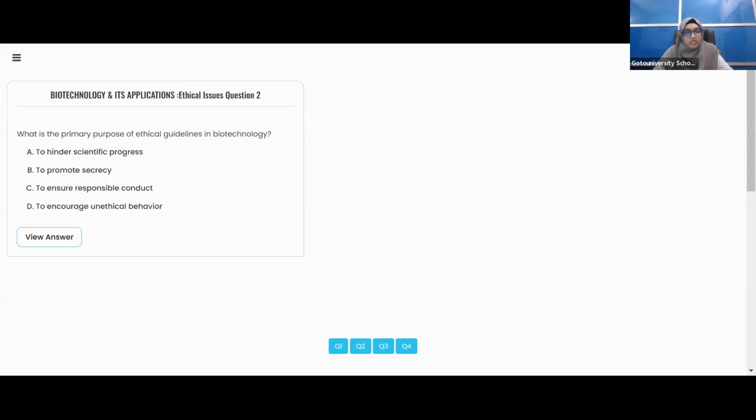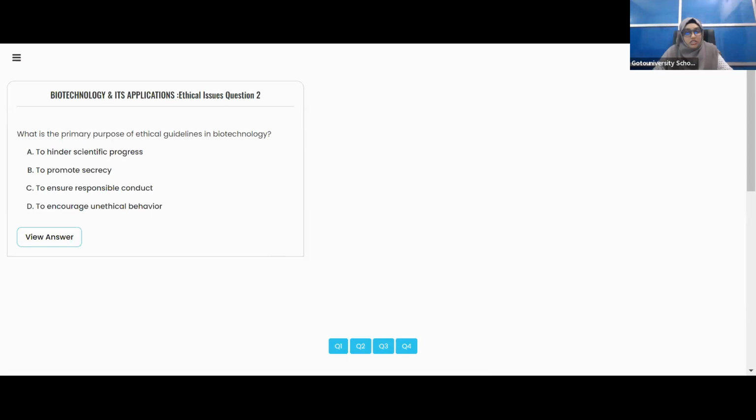Is it clear, everyone? So the option C, to ensure responsible conduct. This is the main goal of ethical guidelines in biotechnology. These guidelines provide principles and standards for researchers, practitioners, and other organizations to follow, and to ensure that their work is conducted with integrity and with respect for human and animal welfare.